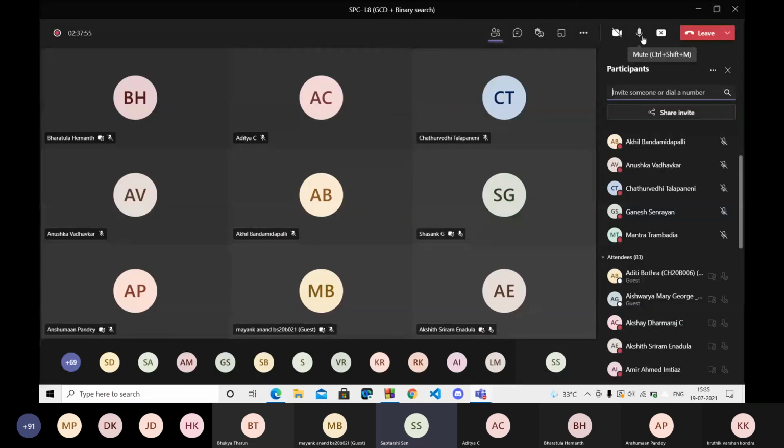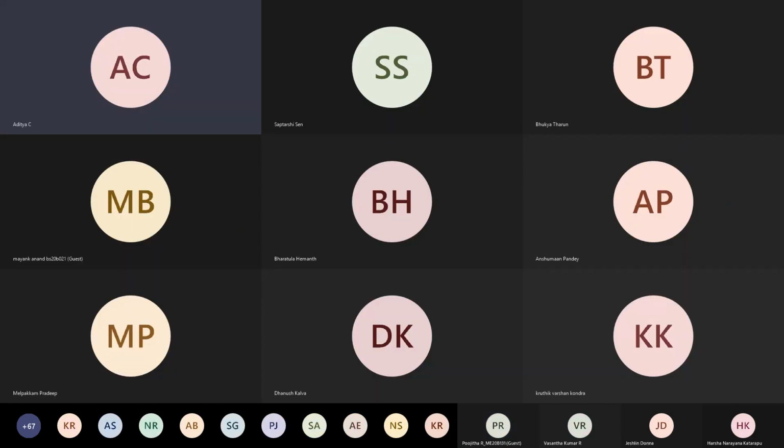Aditya, you can tell them about that log n function. Yeah, so I'm not going to tell anything about the method, but I'll just tell that there's a method to find the nth Fibonacci number in log n time. So you can think about it for 2-3 days. On Friday, I will tell you how we can find the nth Fibonacci number in log n time. Until then, you can think of methods.